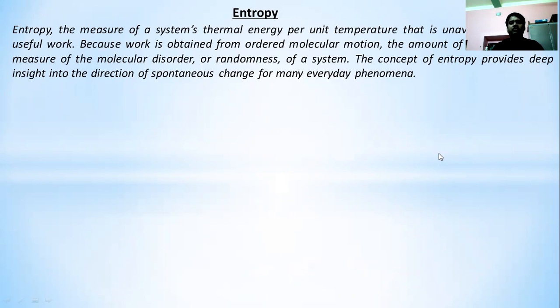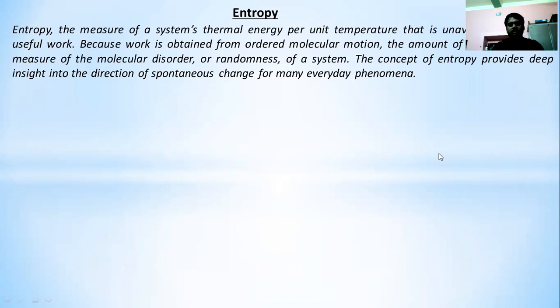Entropy is the measure of the system's thermal energy per unit temperature that is unavailable for doing useful work, because work is obtained from the ordered molecular motion. The amount of entropy is also a measure of molecular disorder, the randomness of a system. The concept of entropy provides deep insight into the direction of spontaneous change for many everyday phenomena. Already we have discussed these things. Now, entropy is a property which is dependent upon mass, so that is an extensive property.